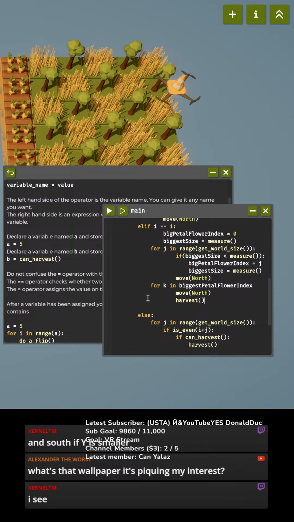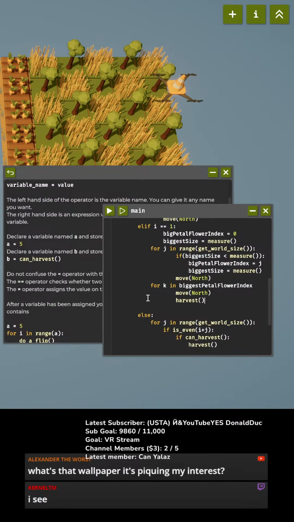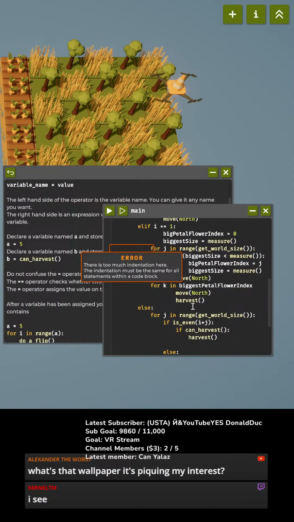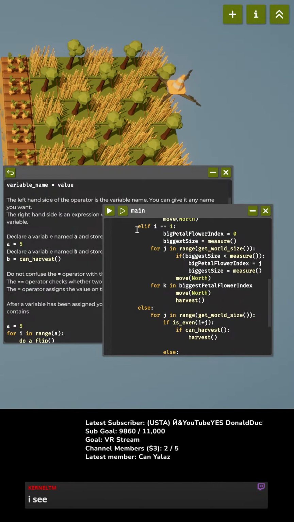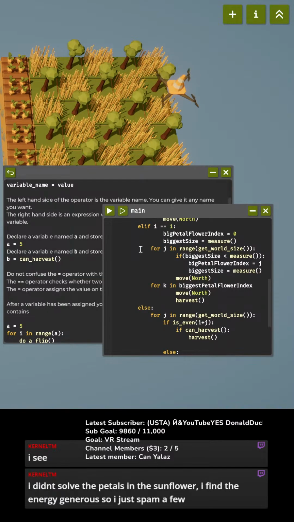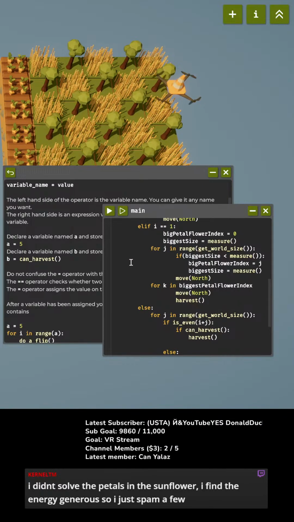So, yes, I am trying. Yeah, let's see here. I don't even know if I've unlocked variables yet. So I'm not sure if this is going to work at all. Yeah, it says there's too much indentation here. Okay, so else if I equals 1. So I want this to be in that code block, though. Oh, maybe I have to do that?